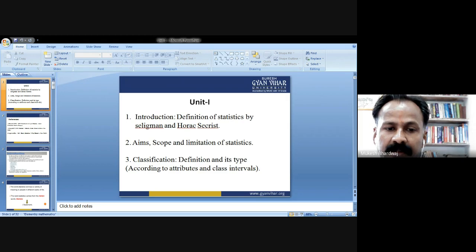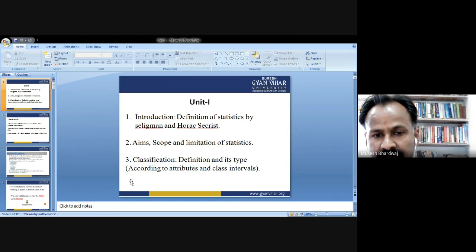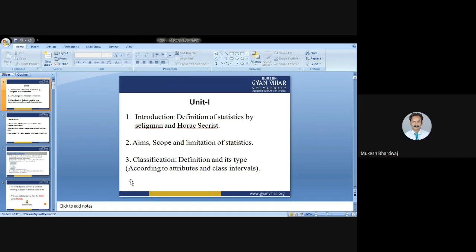In unit one, the topics to be covered are: first, the definition of statistics by Seligman and others; second, the aims, scope, and limitations of statistics; third, the classification, definition, and its types. According to the attributes and class intervals, we are going to classify the statistics.